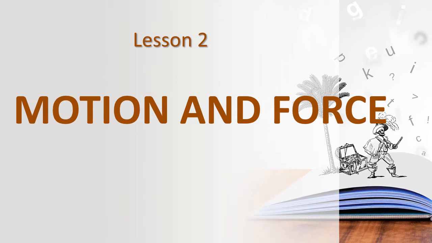Okay, children? And then what is meant by rotatory motion? If a body moves about a fixed axis, that is rotatory motion. And then what is meant by oscillatory motion? If a body moves back and forth, or to and fro, that is called oscillatory motion. What is the example? Swing is the example.